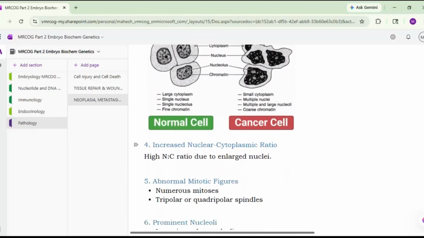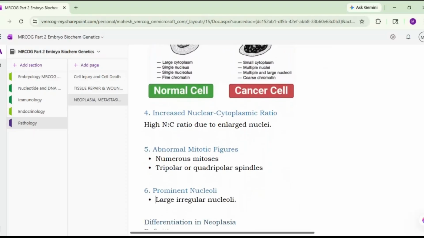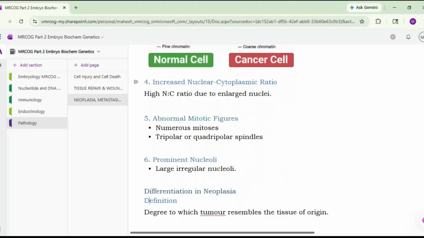Then there is an increased nucleocytoplasmic ratio. High N:C ratio is due to enlarged nuclei. Then abnormal mitotic figures: numerous mitoses, tripolar or quadripolar spindles you will be able to see. Then there are prominent nucleoli, large irregular nucleoli will be present.